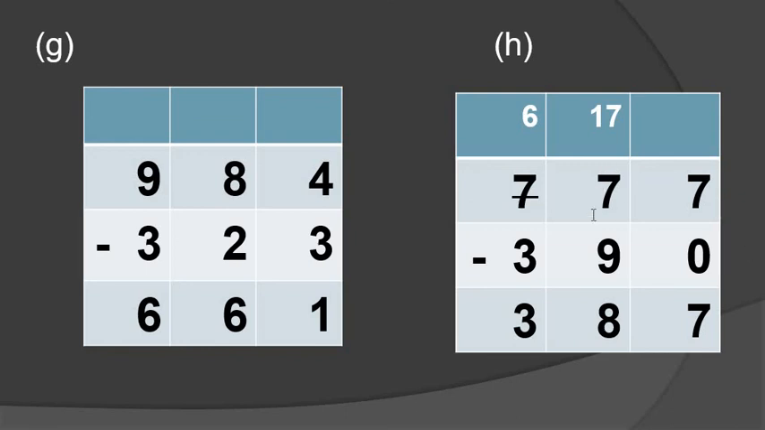10 plus 7, 17. 17 minus 9, so 8. Then cut the further digit 7 and put the small digit 6. 6 minus 3. How many? 3. Understood? Is this your question number G and H?